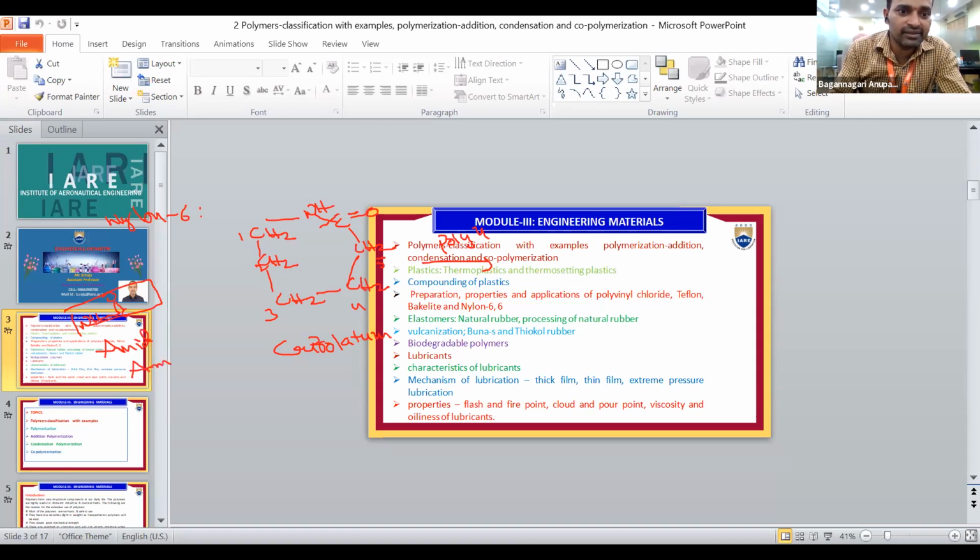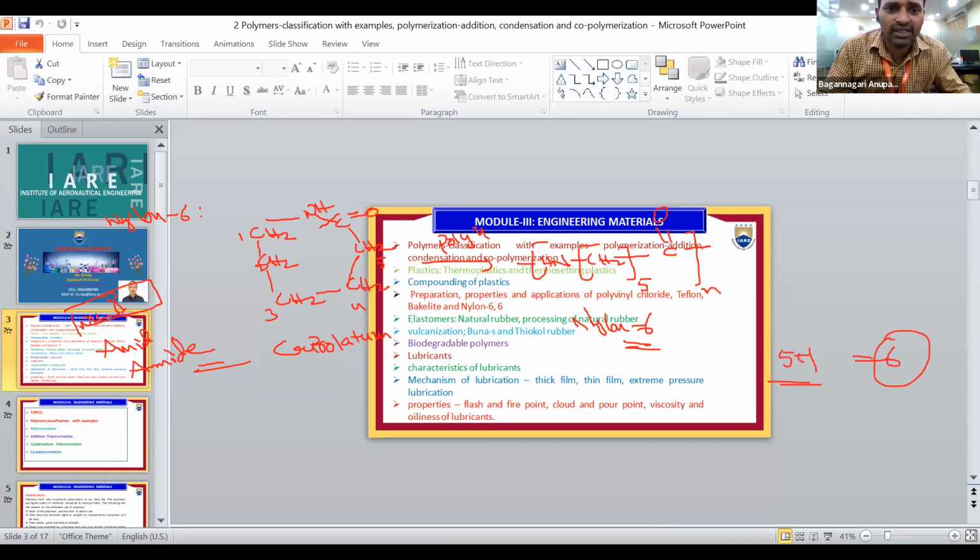This amide bond breaks, forming nylon 6: NH, CH2 taken 5 times, C double bond O, taken n times, n number of monomers. Why is it called nylon 6? How many carbons are there? 5 plus 1, that is 6 carbons. So simply we call this nylon 6.